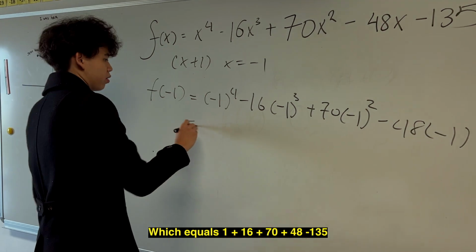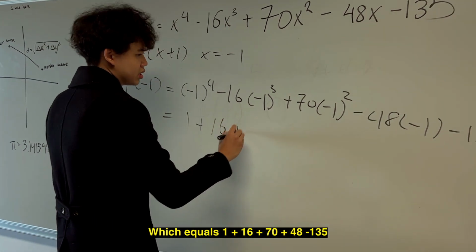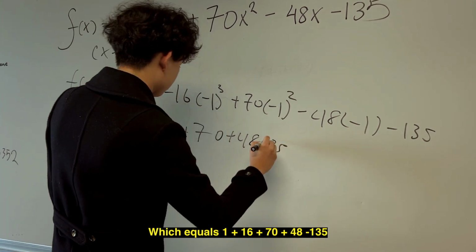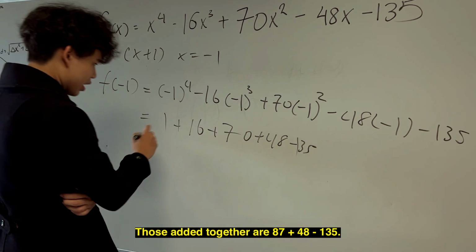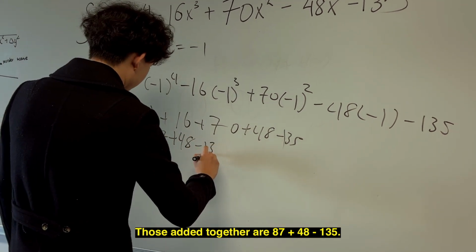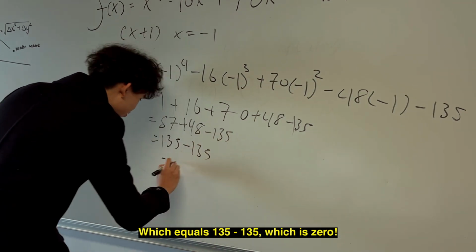So that would be 1 + 16 + 70 + 48 - 135. Those added together, you get 87 + 48 - 135, which is 135 - 135, and we get 0.